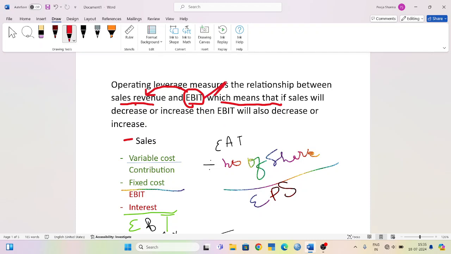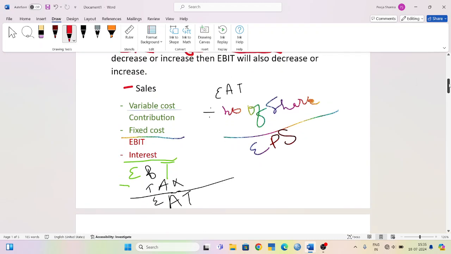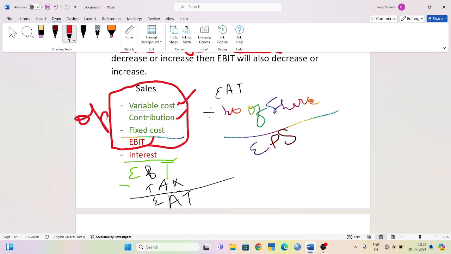How will we find out EBIT? Let's check. First of all, we will subtract variable cost from sales. Then what will we get? We will get contribution. After subtracting fixed cost from contribution, we will get EBIT, meaning earnings before interest and tax. This is the part of operating leverage.